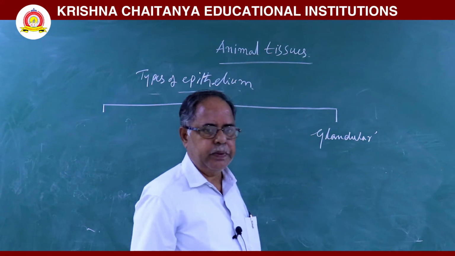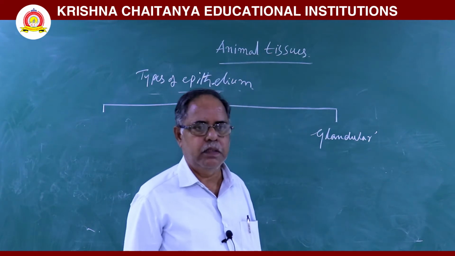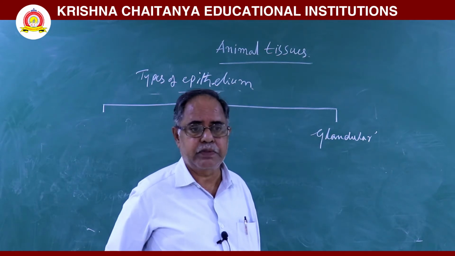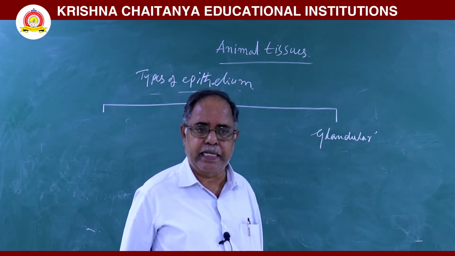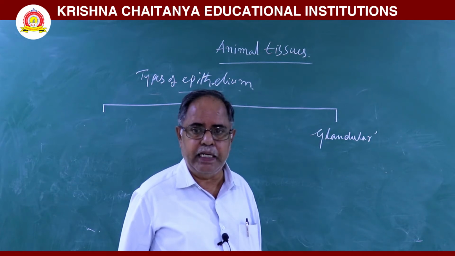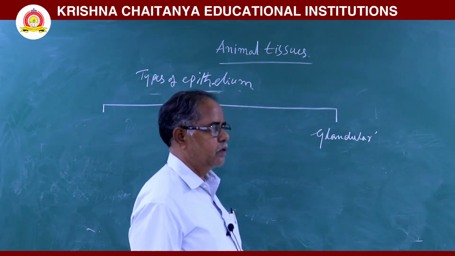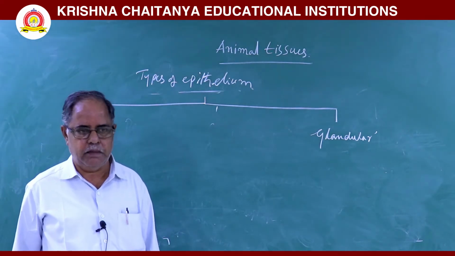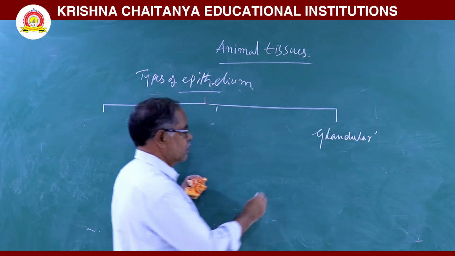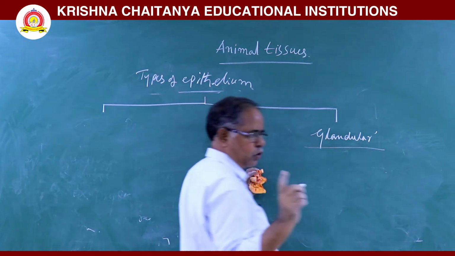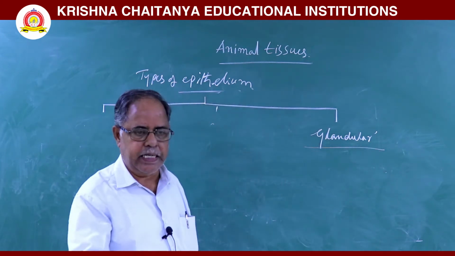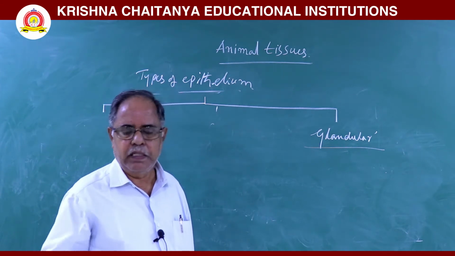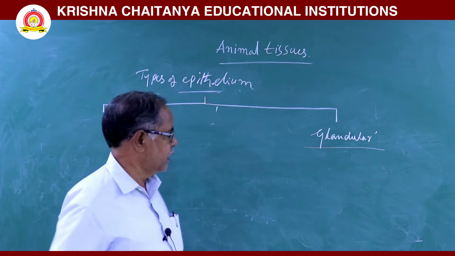In columnar epithelium or cuboid epithelium, some cells get specialized to secrete some secretions. They are modified as glands. That type of epithelium is called a glandular epithelium. So, in columnar or cuboid epithelium, some cells get specialized to secrete some secretions. That type of epithelium is called a glandular epithelium.